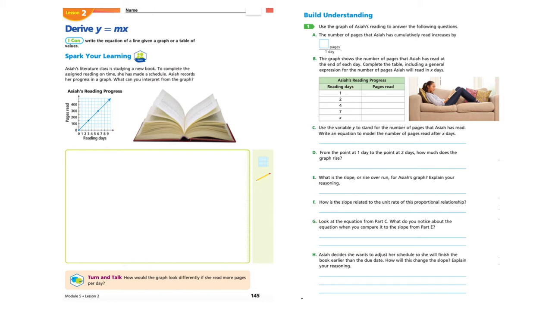G, look at the equation from part C. What do you notice about the equation when you compare it to the slope from part E? How are they similar? How are they different? What do you notice? H, Asaya decides that she wants to adjust her schedule so she will finish the book earlier than the due date. How will this change the slope? Explain your reasoning. So will it decrease the slope? Will it be steeper? How will it change? So go ahead and pause the video there and work on those.